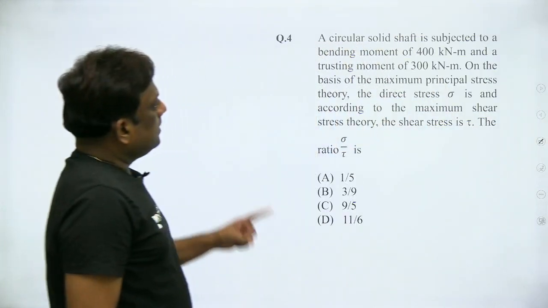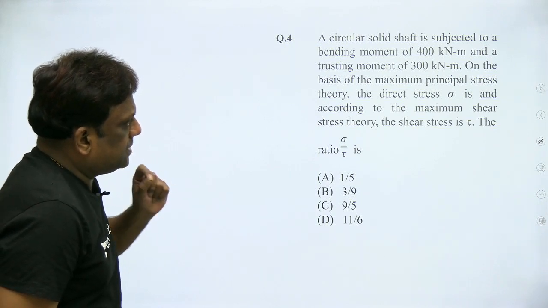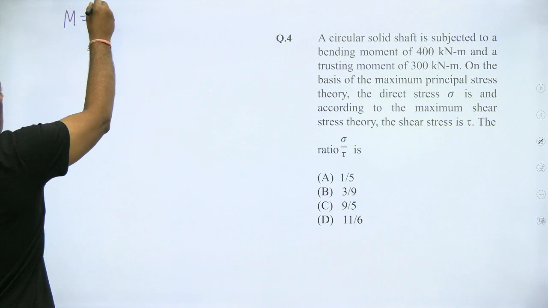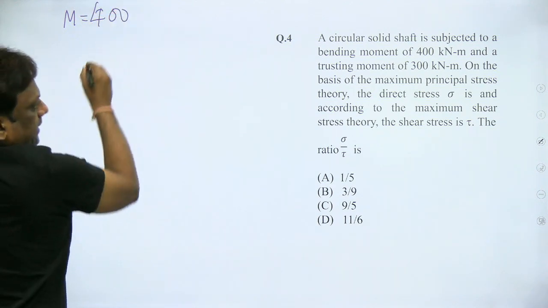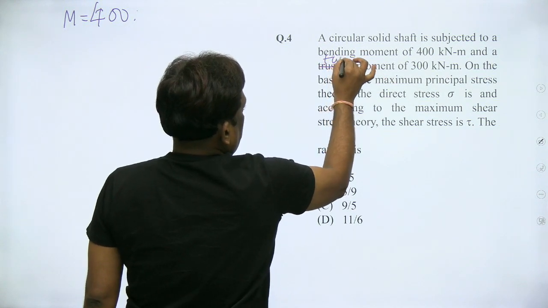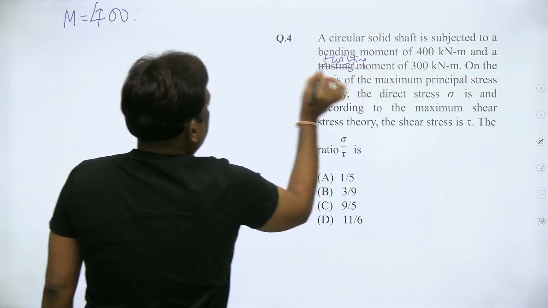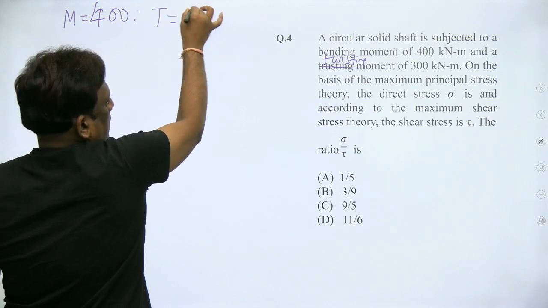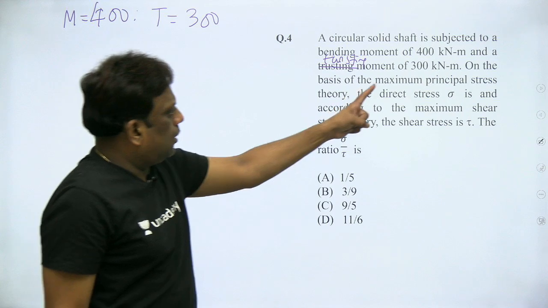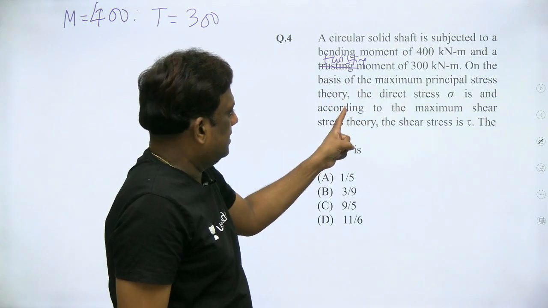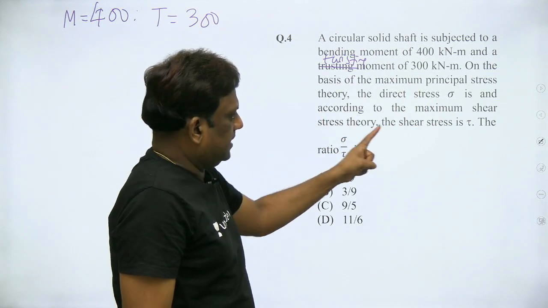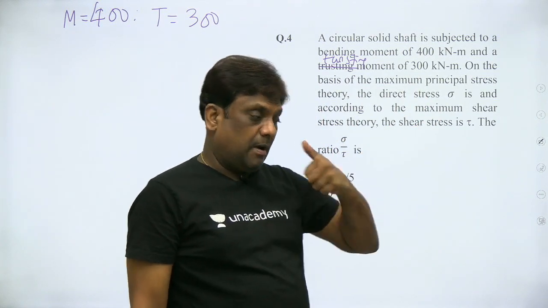Next, a circular shaft subjected to a bending moment of 400 kilonewton meter, and it's not thrusting, it is a twisting moment, the torque is 300, all in kilonewton meter. On the basis of maximum principal stress, the direct stress is sigma, and according to maximum shear stress, the shear stress is tau. Then the ratio of sigma by tau is.